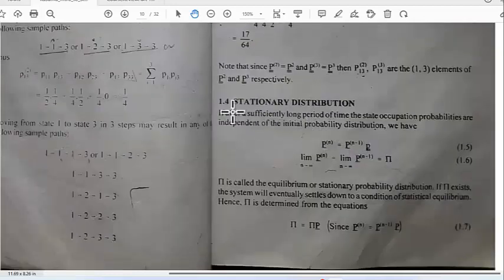So let me move on to section 1.4, stationary distribution. Now, typically, the probability distribution will change over time.